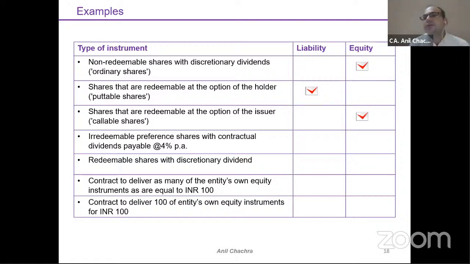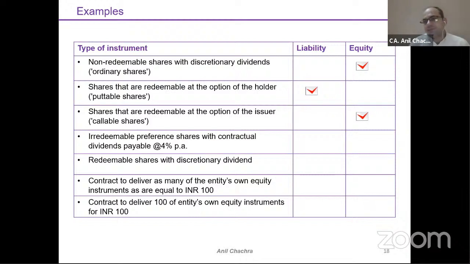Why is this discussion required? Because private equity or venture capitalists normally invest in preference share capital, normally Series A, Series B, Series D, right? So at the time of the IPO or the capital restructuring, these shares will get converted into equity instruments as per the conditions prescribed. So this classification is required to identify whether the preference shares, redeemable or irredeemable, go into the equity part or the liability part. This is specifically applicable to those industries only.